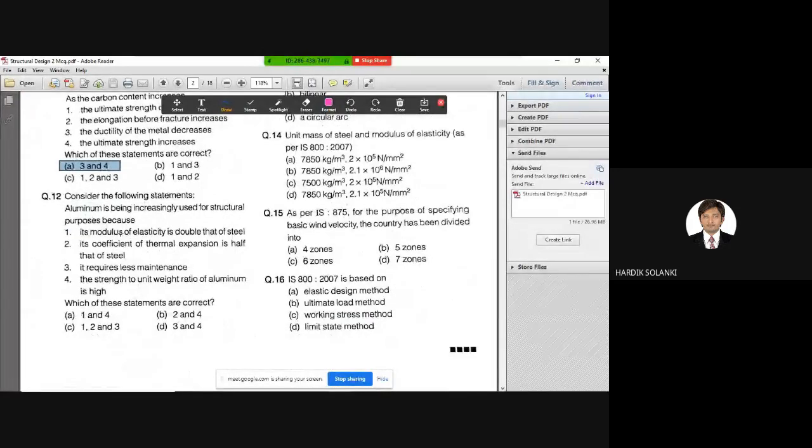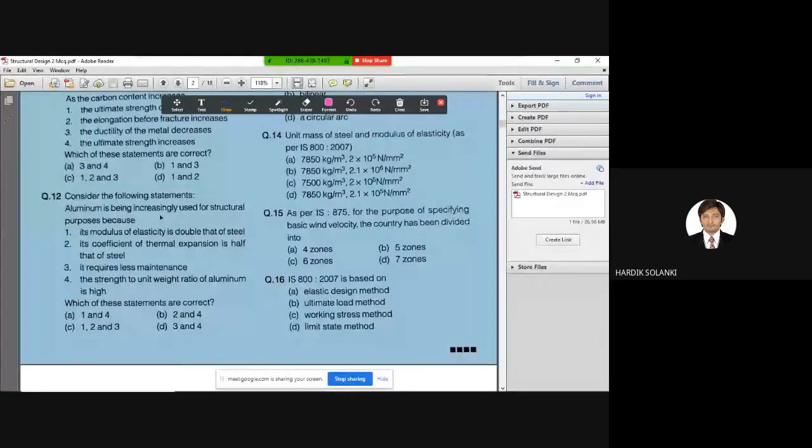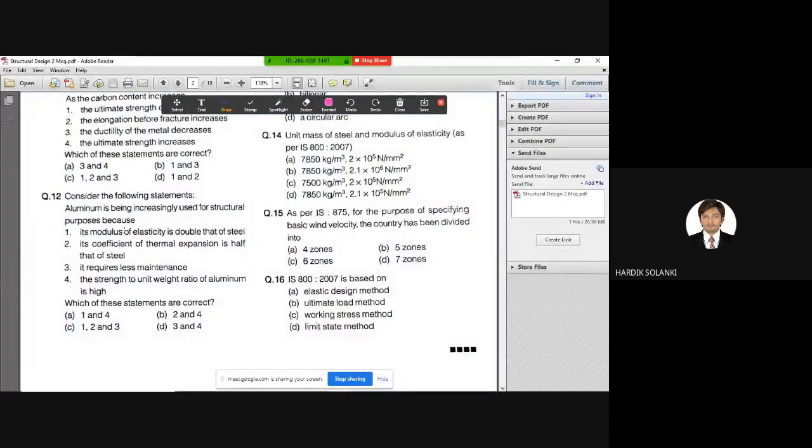Next question, question number 12. Again, there are statements given. Aluminum is being increasingly used for structural purposes because its modulus of elasticity is double that of steel. Its coefficient of thermal expansion is half that of steel. It requires less maintenance. The strength to unit weight ratio of aluminum is high. So again, you need to identify the correct one.